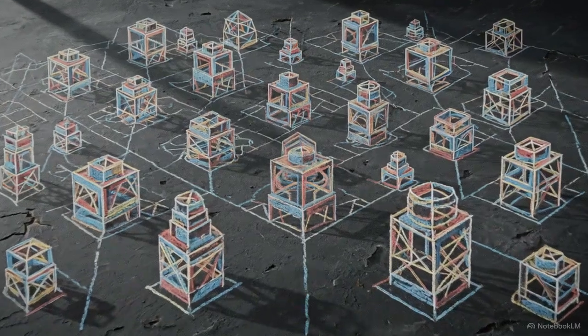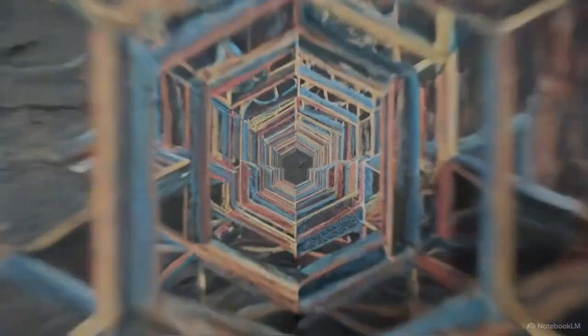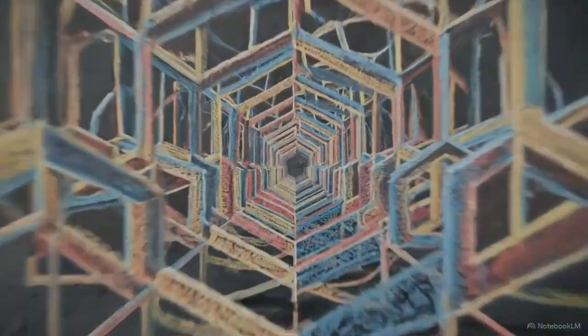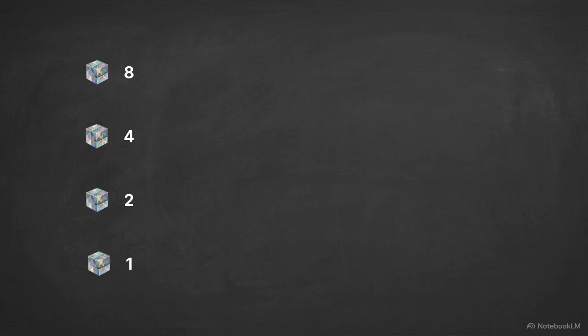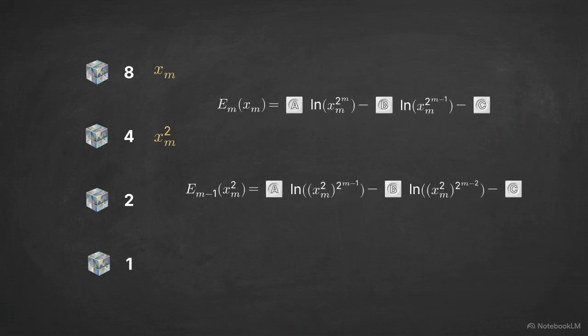Theorem C addresses the gate lock family, logarithmic equations defining scale. In many dynamic systems, scaling behavior is described using limits as a variable approaches infinity. The TOI framework instead uses a sequence descending through finite depths, from 8 to 4 to 2 to 1. If a value x sub m is a valid root at one depth, we find the root for the next depth by simply squaring it.